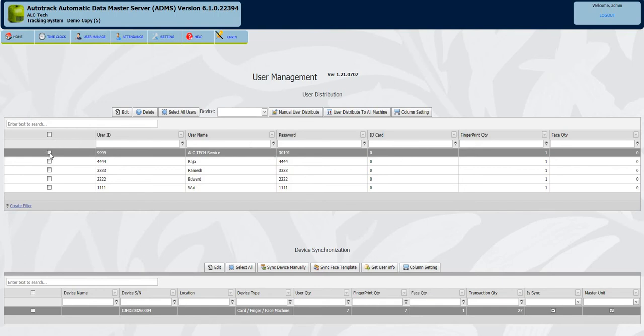So here we are going to edit the user and update to the Clock. That means the ADMS can edit the data and then send it back to the clock again. So that means ADMS and the clock sync back. Okay, click edit.